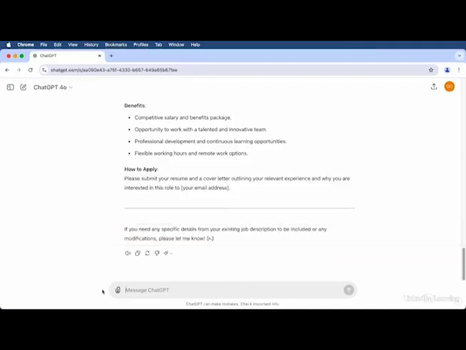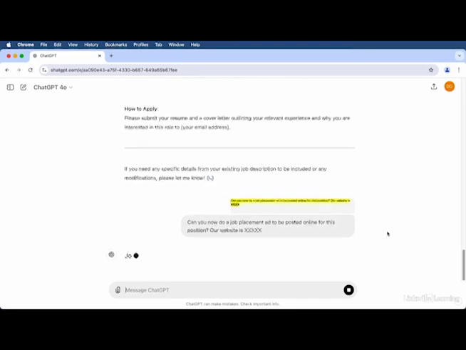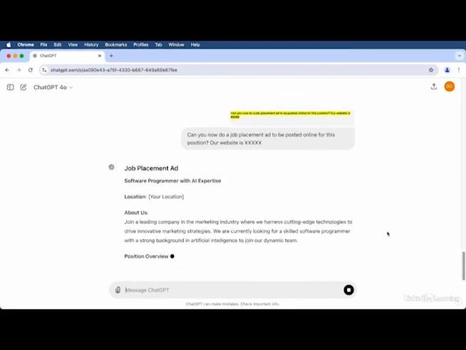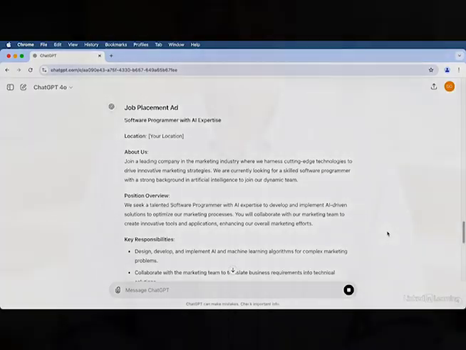Now that we have the job description, we can continue the query by asking it to do a job placement ad. I would add a link to my website as well. So can you now do a job placement ad to be posted online for this position? Our website is blank. As you see, as it's building it again, if you give specific details about your company.